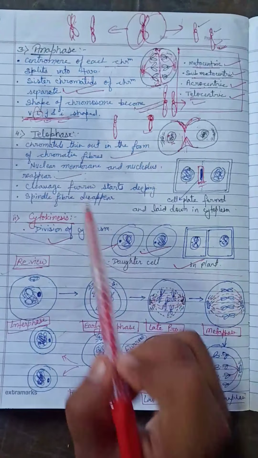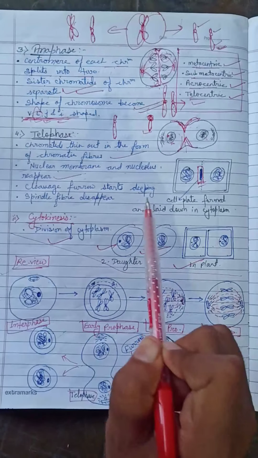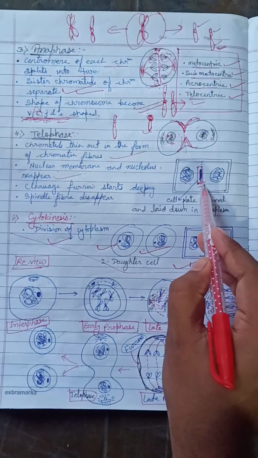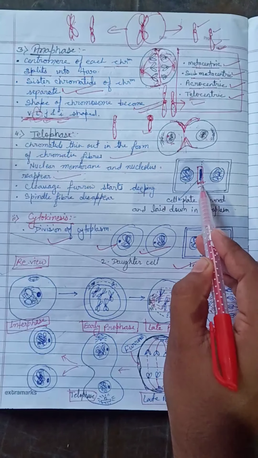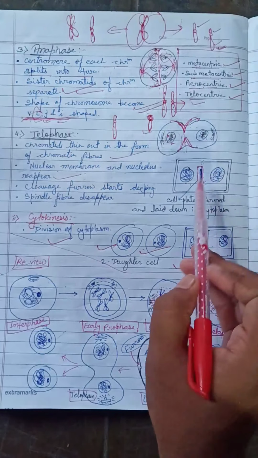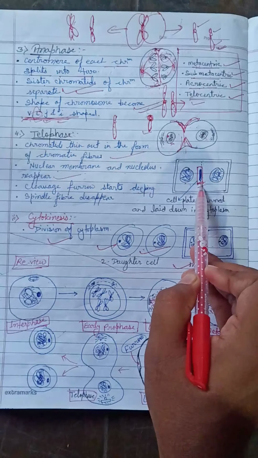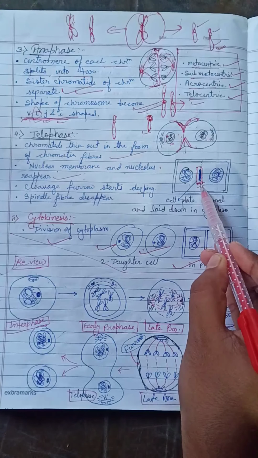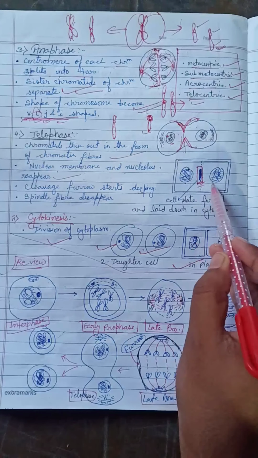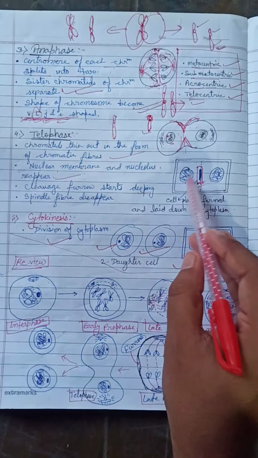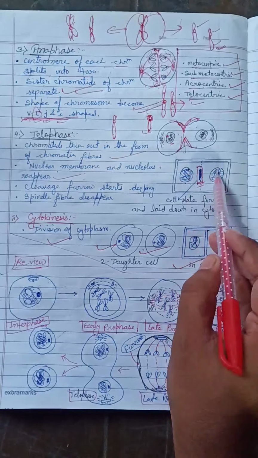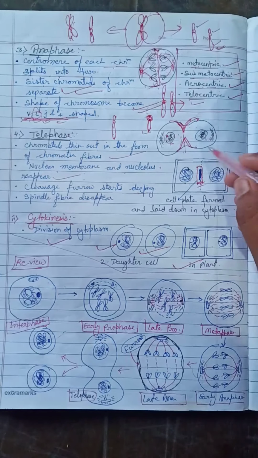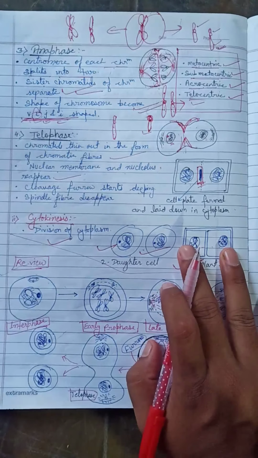Now, the most important common difference between the animal cell and plant cell is the cell plate. That is the most important point for the plant cell. Cell plate formation occurs in the telophase, and the cell plate is the most functional part for the plant cell, which causes one cell to be divided into two. Just because of the cell plate formation, the cell gives two in shape. Is it clear?